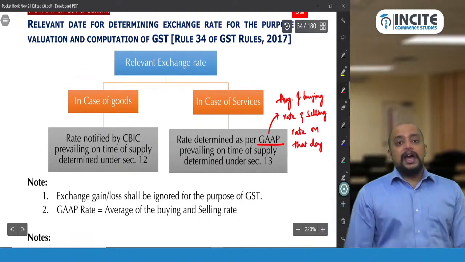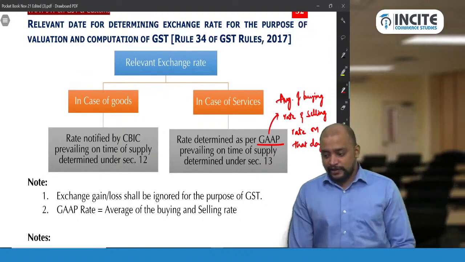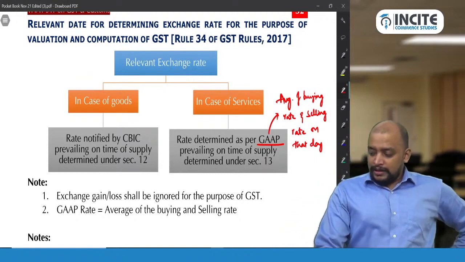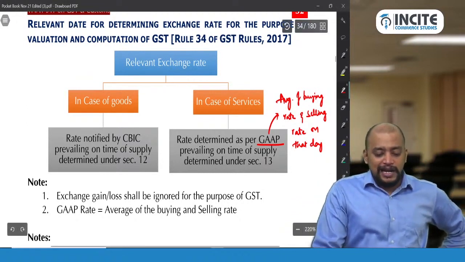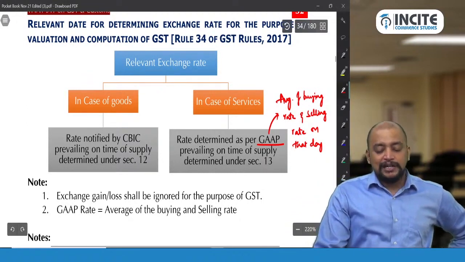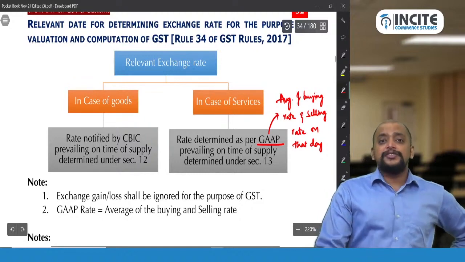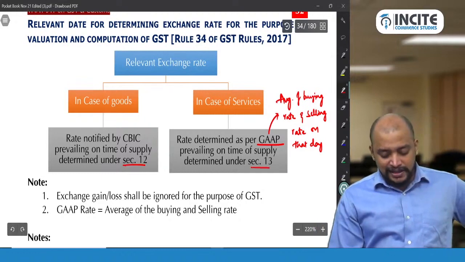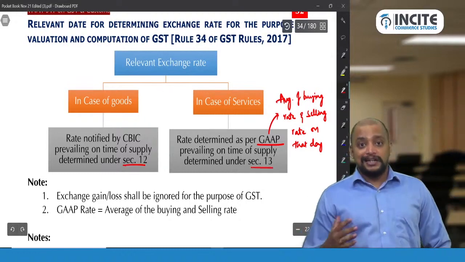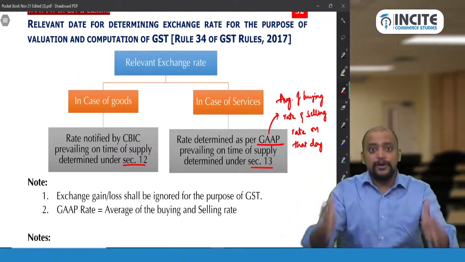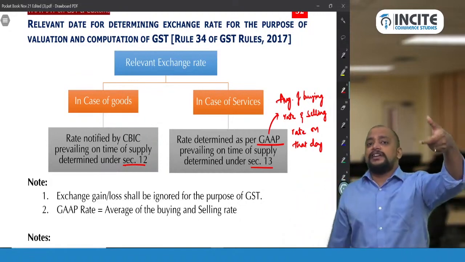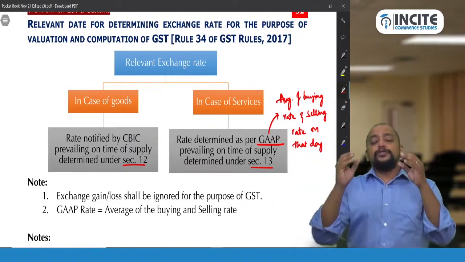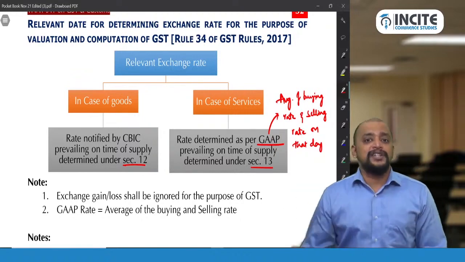Okay, average of the buying rate and selling rate on that day, that will be taken. Clear here? So that is the GAAP rate prevailing on the time of supply determined under section 13. In case of goods, time of supply is determined under section 12. In case of services, time of supply is determined under section 13. So on the date of time of supply, whatever is the CBIC rate you take for goods, whatever is the GAAP rate you take for services, and you record the transaction for payment of GST.